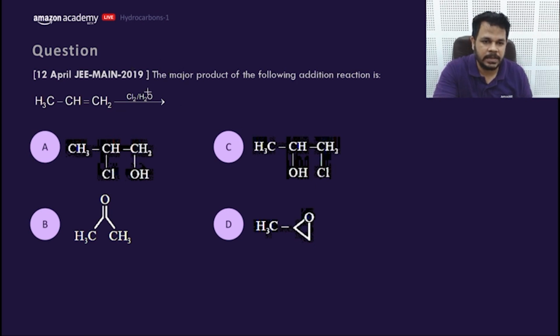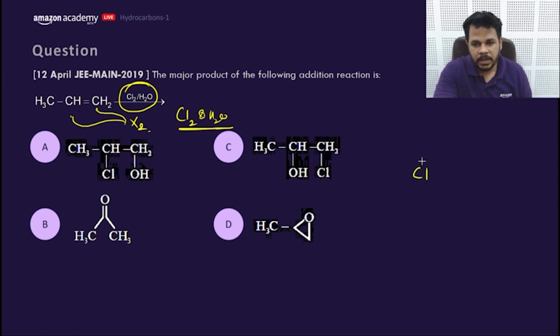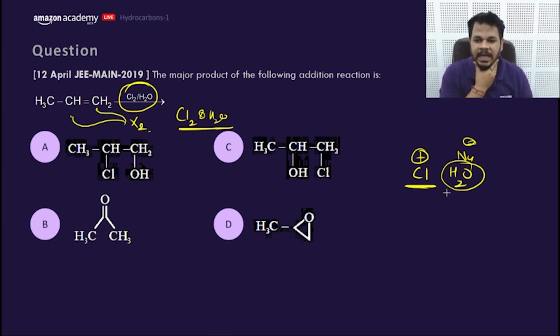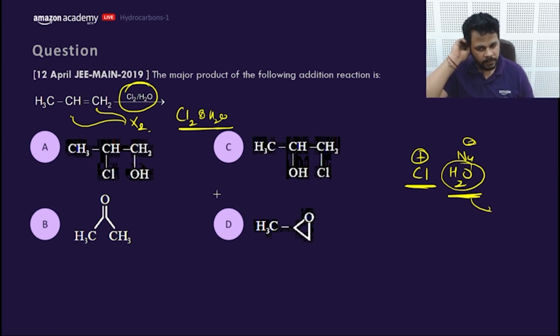Next electrophilic addition is addition of X2. If X2 alone would have been added, X and X would have been there, but here Cl2 and water is given. If this kind of combination is given, Cl plus would act as electrophile, whereas water would act as what? Nucleophile. Because when carbocation forms, NCC, non-classical carbocation, the next attack is very fast, so solvent itself acts as nucleophile. So what is the answer?